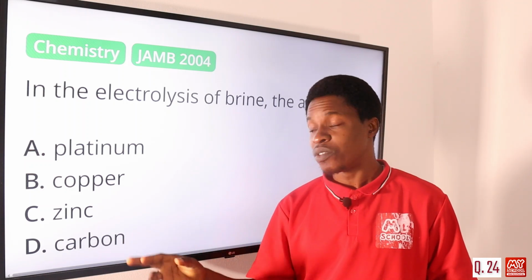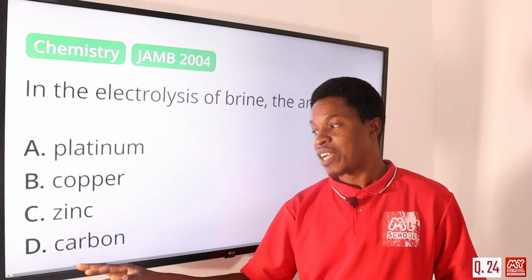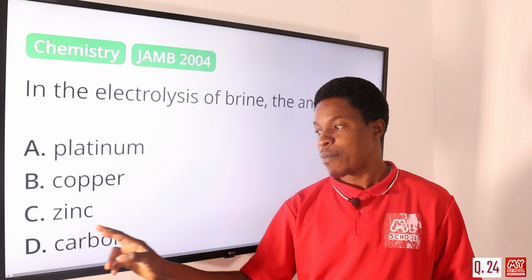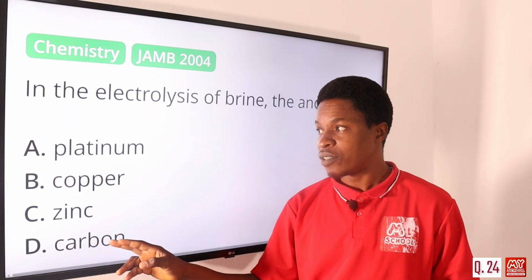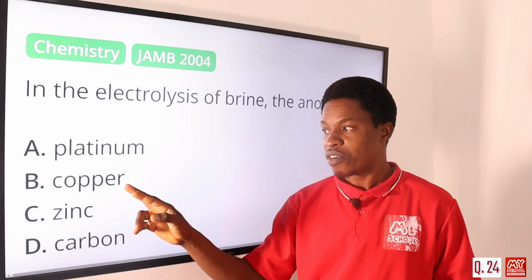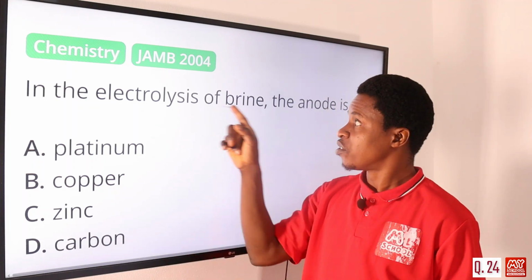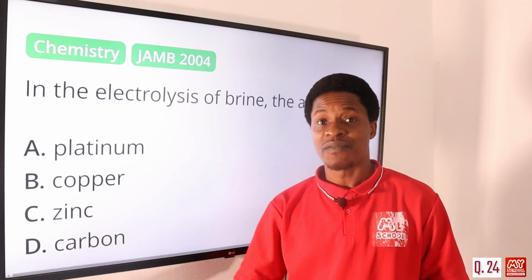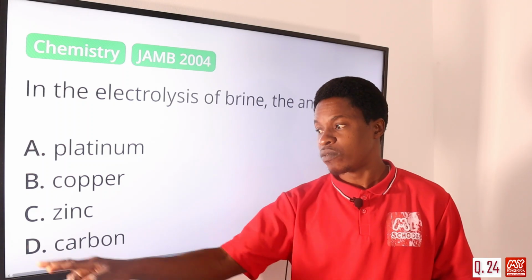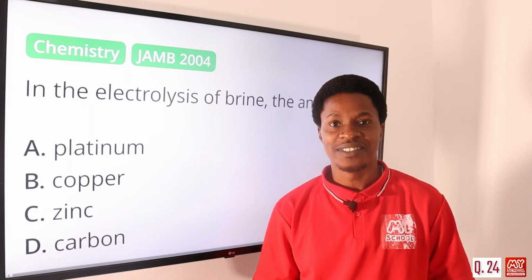So of course, graphite, we know, is one of the allotropes of carbon. So it's either we have carbon here or we have graphite. So it is carbon that we have here. Not platinum, not copper, not zinc. For electrolysis of brine, we make use of graphite, and graphite is a carbon. So the correct answer is option D.